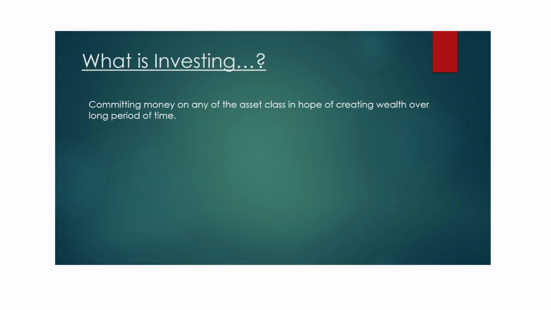You can see that in this example we have covered committing money. The asset class is real estate, which we selected in our example. Creating wealth: the 20 or 30 lakhs you earn 5 years down the line is the wealth you create by investing that 10 lakhs. Long period of time: here it is 5 years, but the time can differ based on the asset class as well.